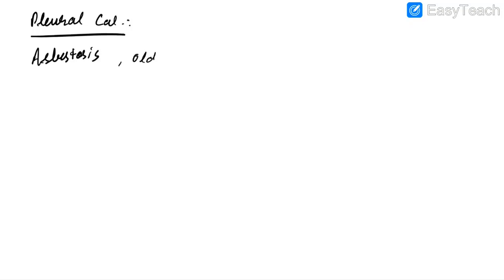Now let us discuss about pleural plaques or pleural calcifications. These can be seen in asbestosis, also in old hemothorax and healed empyema. Popcorn calcification can be seen in pulmonary hamartoma.